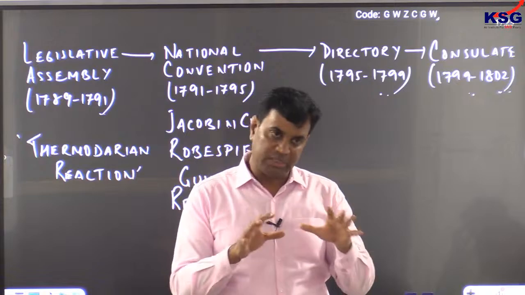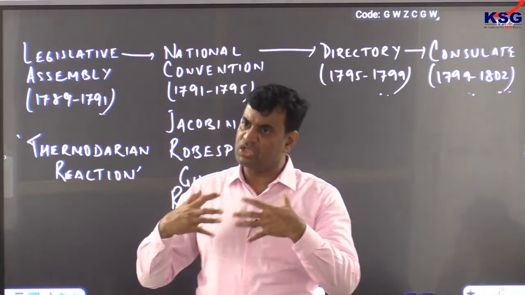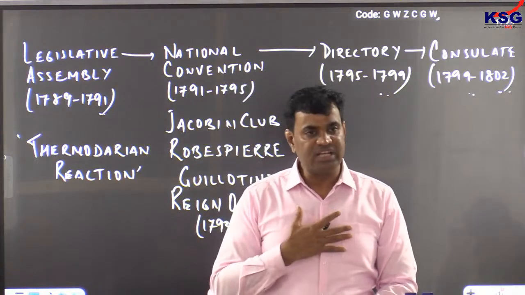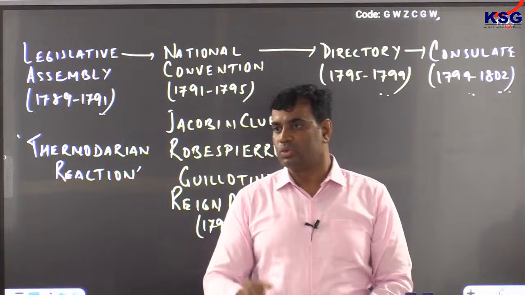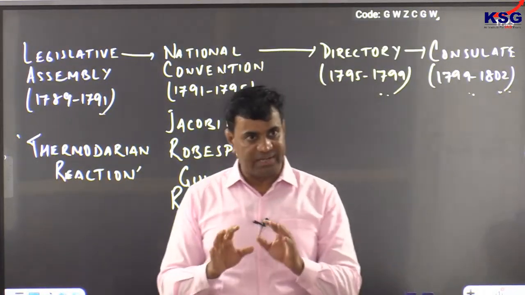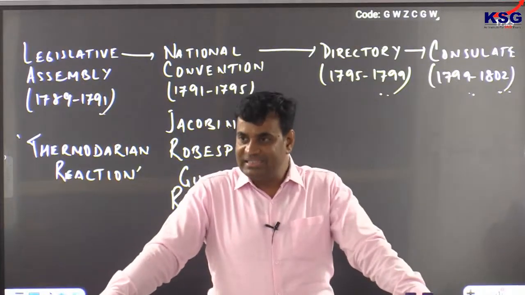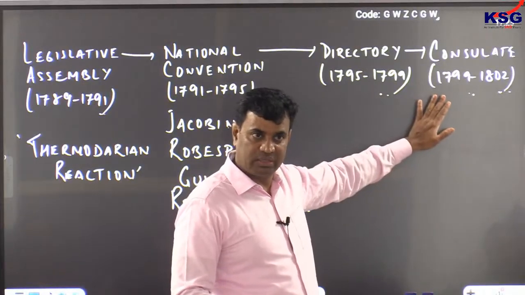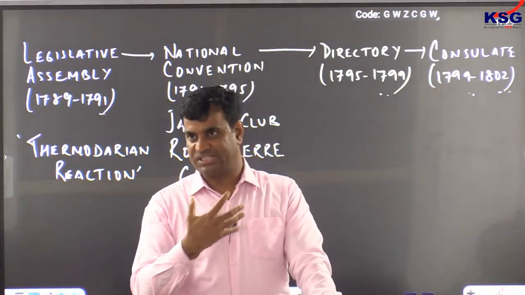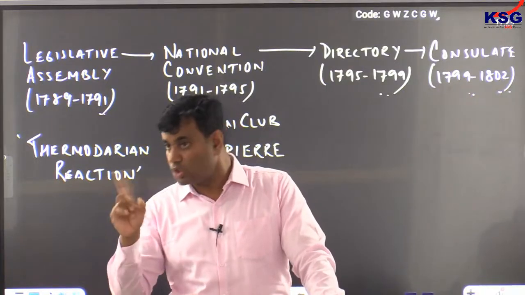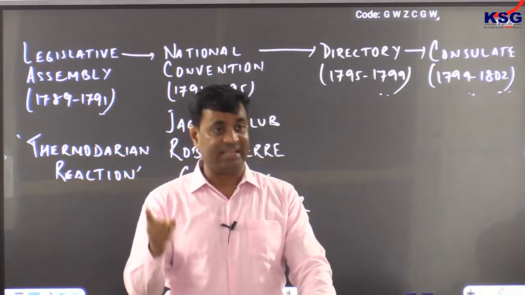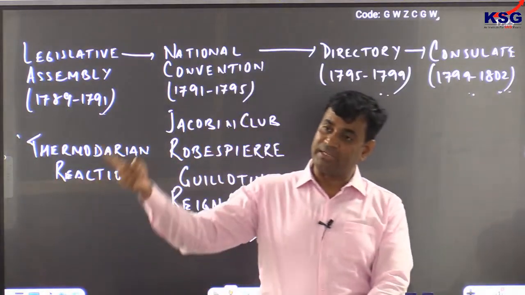Clear? So Napoleon was able to win the trust and confidence and show the pride of French people at this point of time, and that is why French people only wanted Napoleon to take the charge of France single-handedly. Clear? And therefore, in the year 1804, Napoleon ended the consulate system that began in 1799, and he proclaimed himself to be Emperor of France. Clear? He became Emperor of France not by force. He became Emperor of France with the consent of French people. And that is why it is said French Revolution completed the whole cycle.